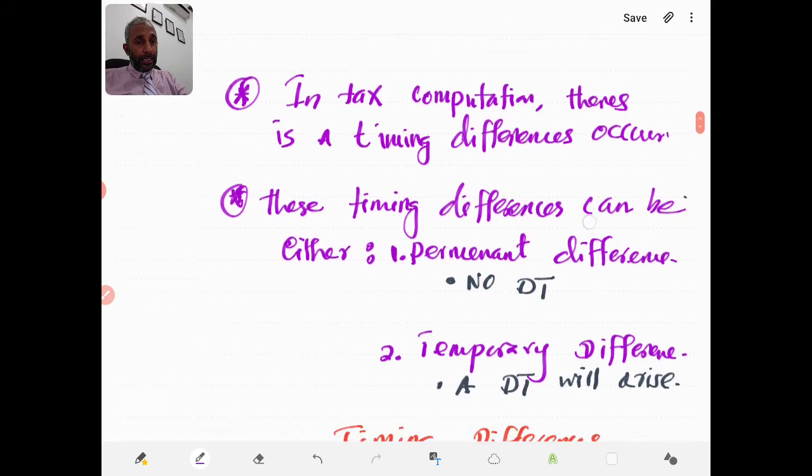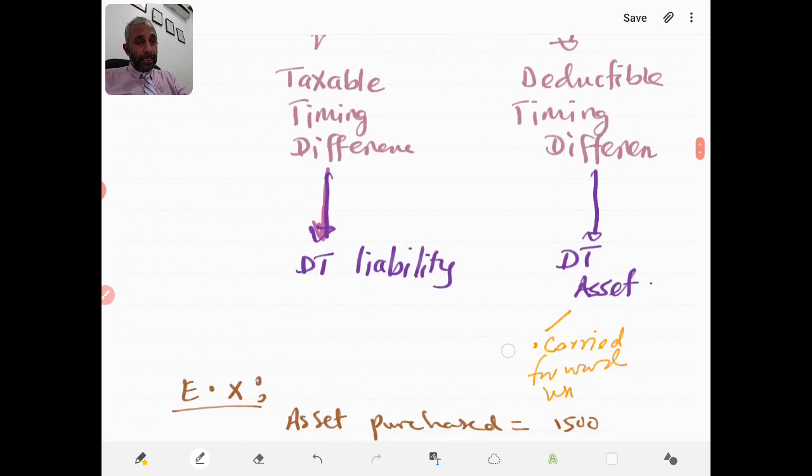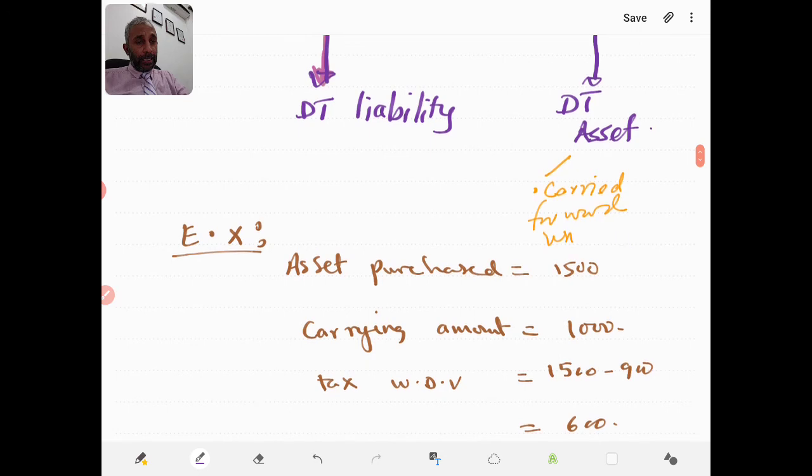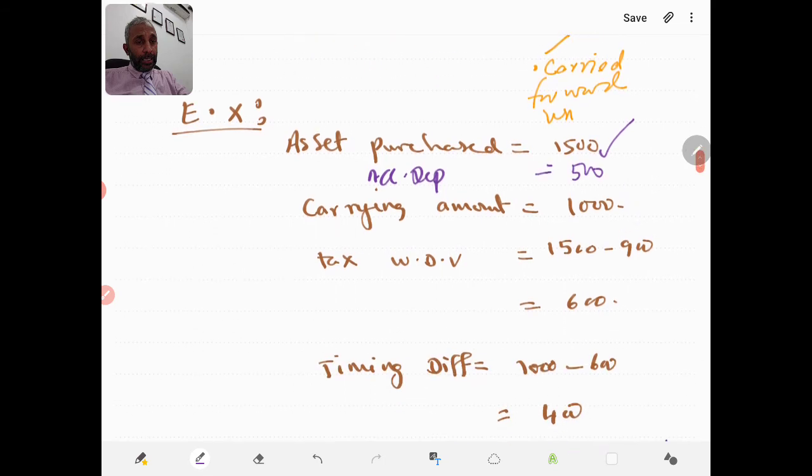Then we will use one example here. An asset was purchased for 1500 and the accounting carrying value is 1000. That means there would be accumulated depreciation of 500. And for the tax written down value, they said that tax accumulated depreciation is 900. So as a result, tax written down value is 600. In other words, the tax base is 600.